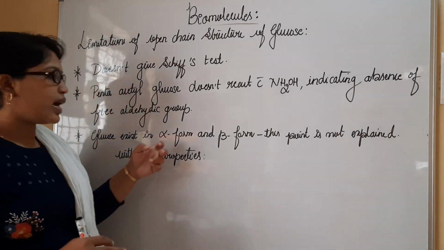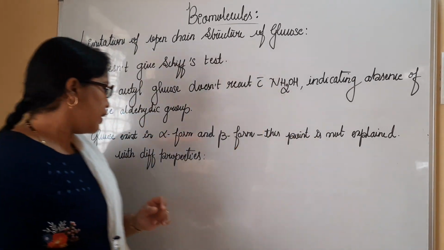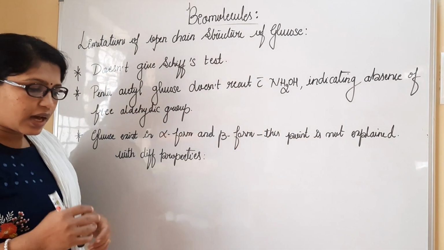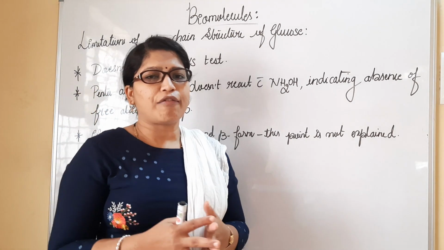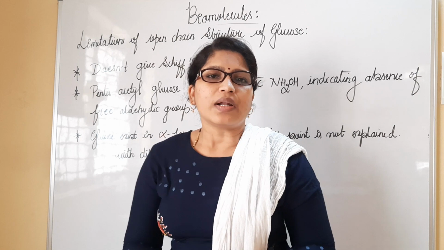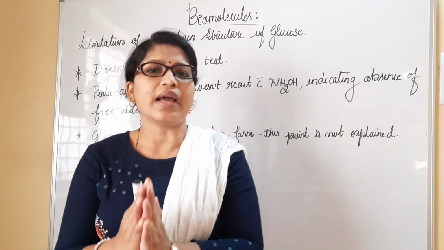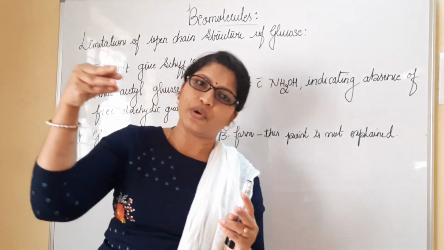Glucose exists in alpha and beta form. This point is not explained with their properties. Let me tell you regarding the alpha as well as beta form of glucose. So whenever the carbon atoms are going to be considered as a sample, they are going to be passed with plane polarized light.